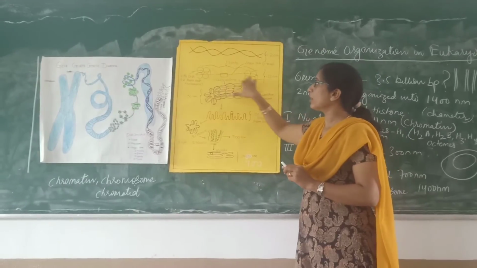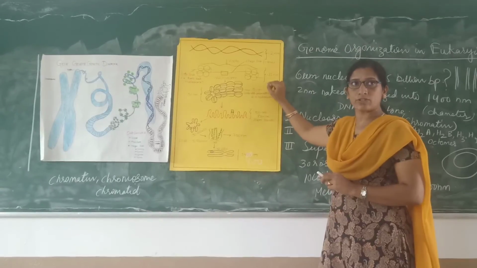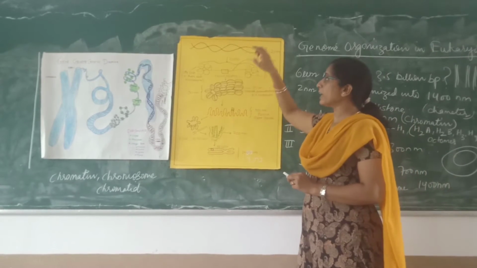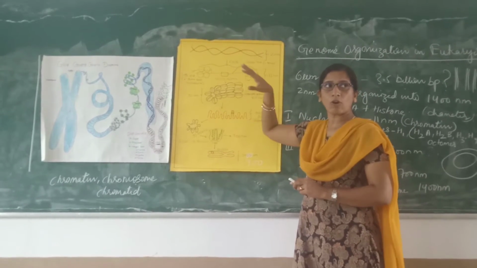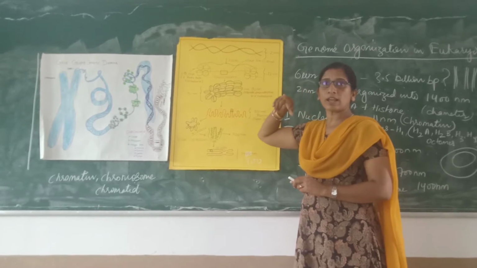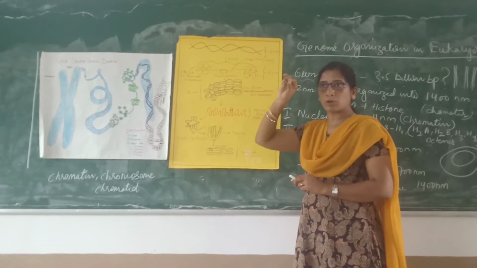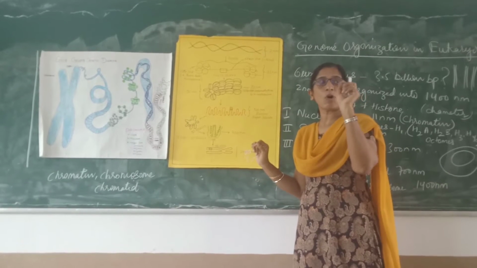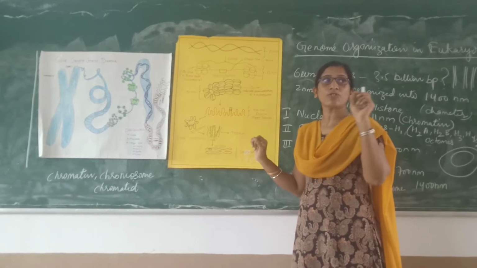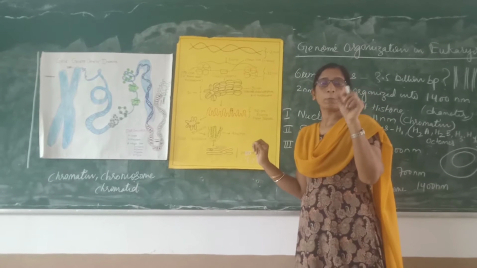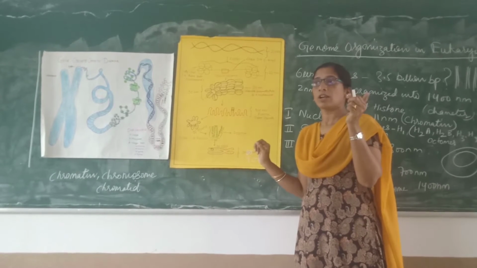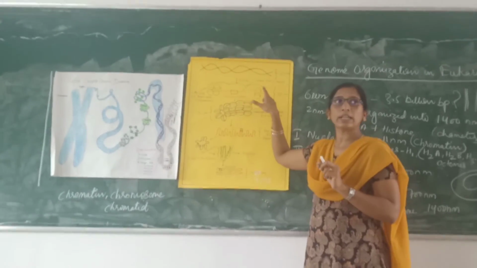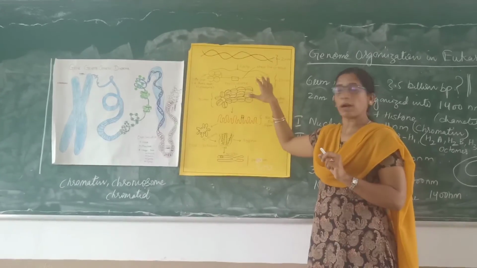This structure is called a chromatin structure. Where the DNA is associated with protein, that is called chromatin. During the cell cycle, in prophase, we are able to see small dots, the beads on a string. You learned that in prophase the DNA is visible as beads on a string. What is that? Chromatin.